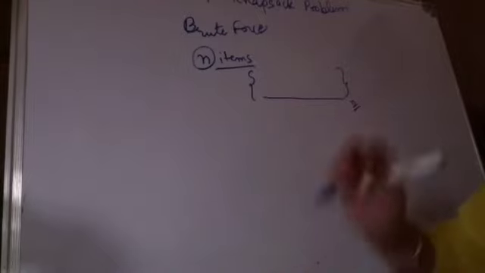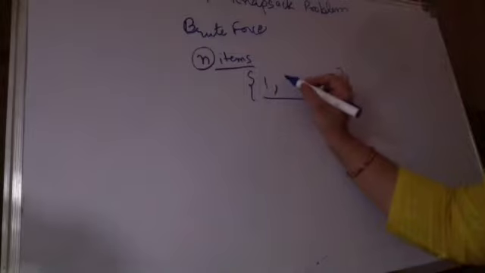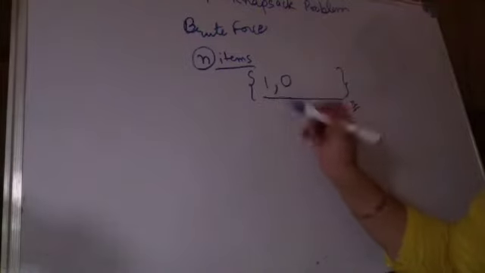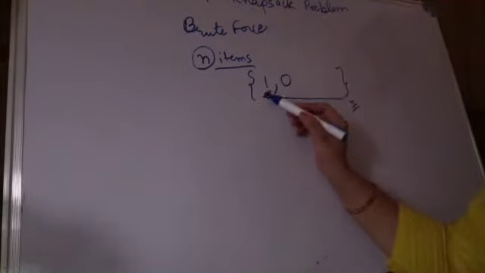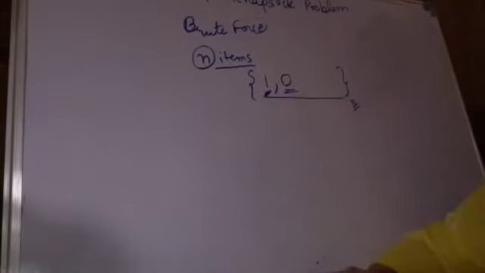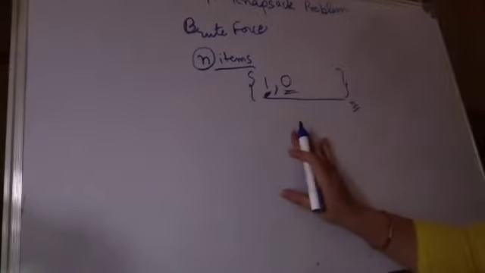That is why it is called a 0-1 knapsack problem. If you are picking the item, it is a 1. If you are not picking the item, it is a 0. So the solution set will be of 1s and 0s. You cannot pick a fraction.